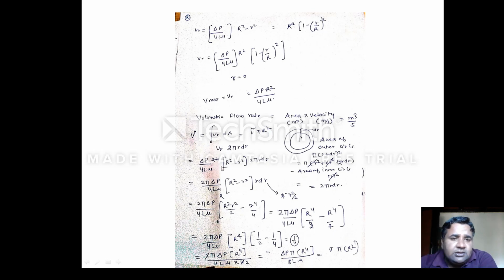So to simplify it, first we will remove the constants to one side. Let del p by 4 l mu is here. So we will shift this 2 pi also. This 2 pi has nothing to do, it is constant.